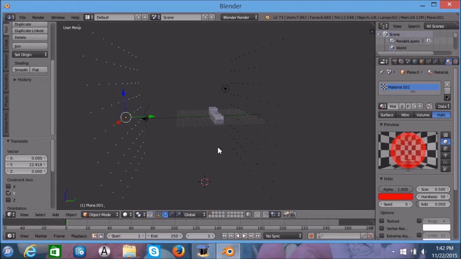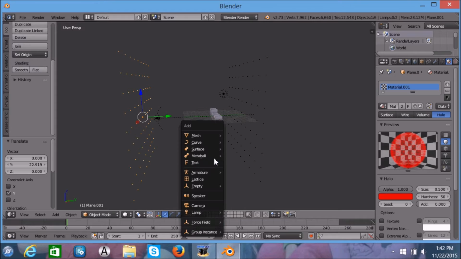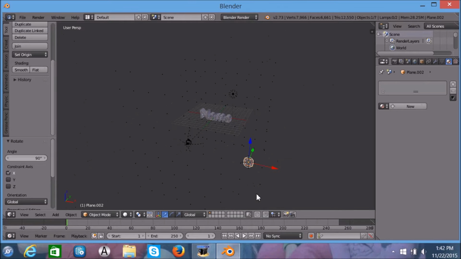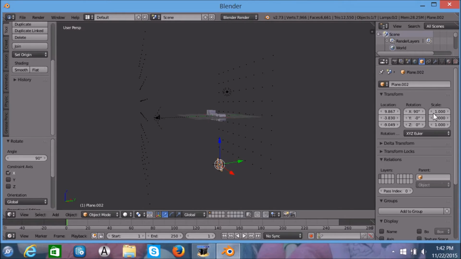We're gonna make another plane. RX90. We're gonna click this orange cube and then rotate it on the Z axis.